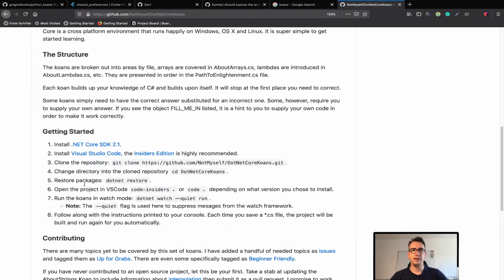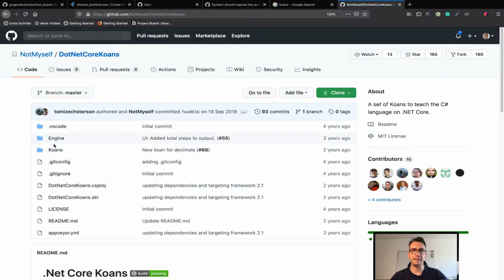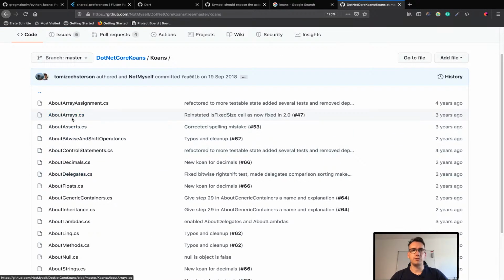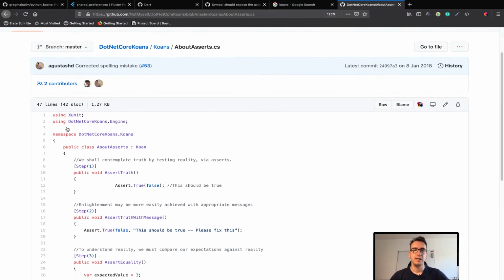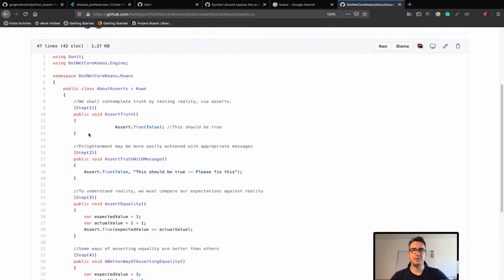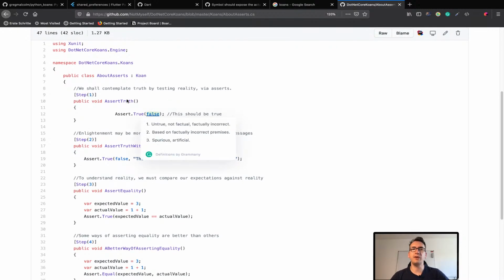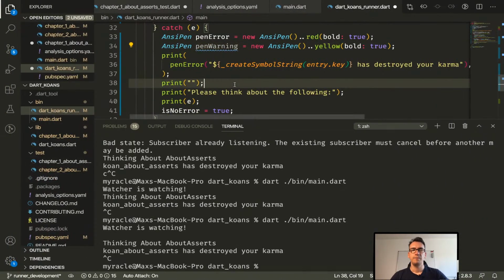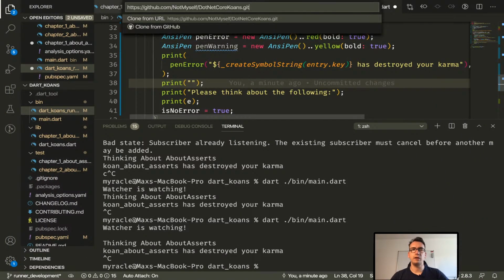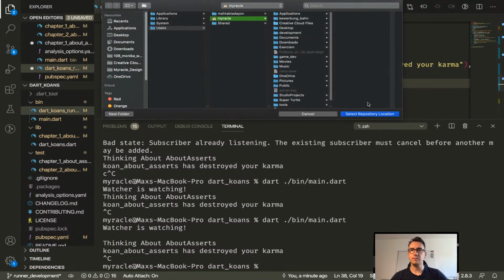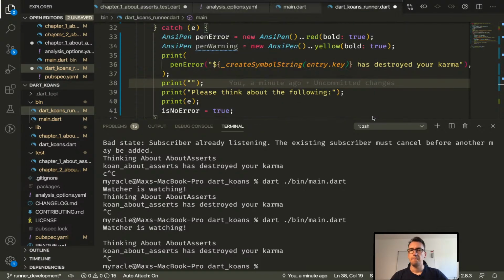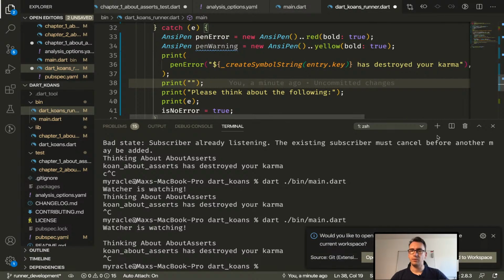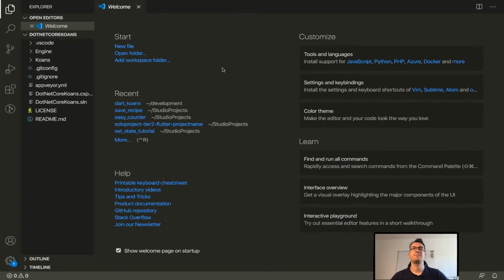What you can see is they usually provide tests for the whole thing, right? So for example, about asserts. How do asserts work in C#? And then you go through these different steps, like assert true, and try to fix these things, right? So you as a learner would go to that, clone the repository. I would say here something like git clone, take the repository and put it somewhere. Give me a second. We open it in a new window, of course.